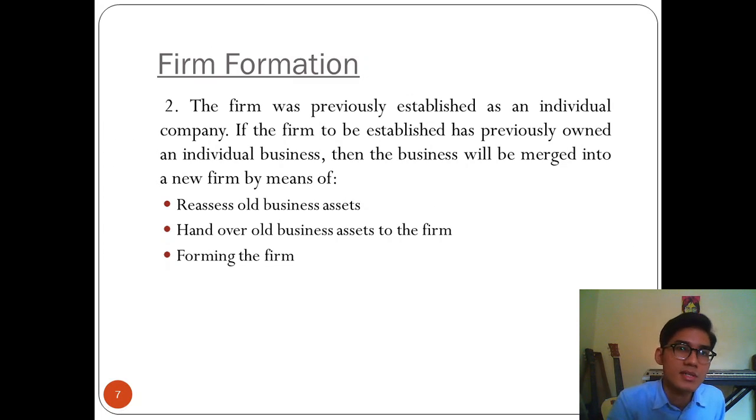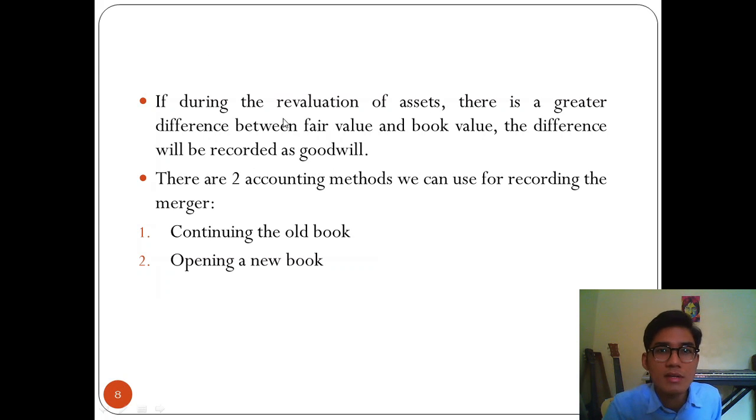Let's move on to the second type of firm formation. The firm was previously established as an individual company. If the firm to be established has previously owned an individual business, then the business will be merged into a new firm by revaluing the business assets and contributing the overall business assets to the firm. If during the revaluation of assets there is a greater difference between fair value and book value, the difference will be recorded as goodwill.